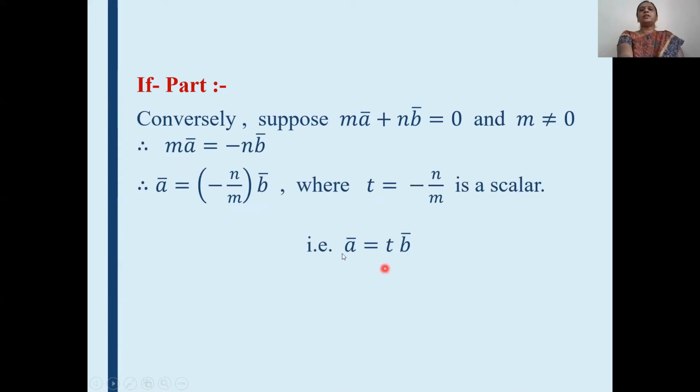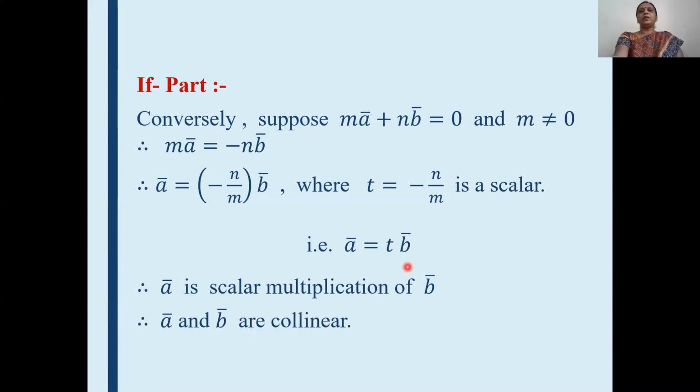And what does this show? This shows that one vector is scalar multiple of other. And if one vector is scalar multiple of other, then by our definition of collinear vectors, these two vectors are collinear. Therefore, write down here a bar is scalar multiplication of b bar. Therefore, a bar and b bar are collinear vectors by the definition of collinear vectors. Just see here in the converse, we are supposing that this equation is equal to 0, and we have proved that a bar and b bar are collinear vectors. In this way, if and only if comes, we have to prove the theorem and its converse also.